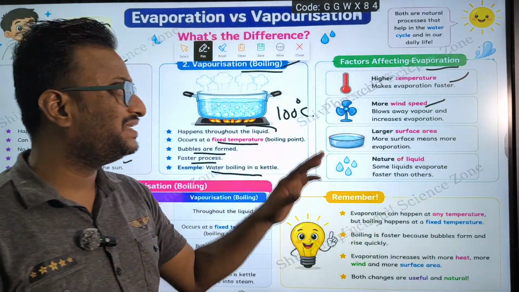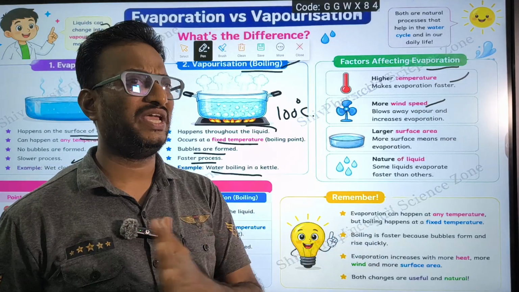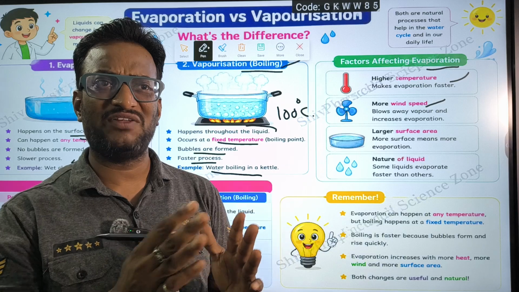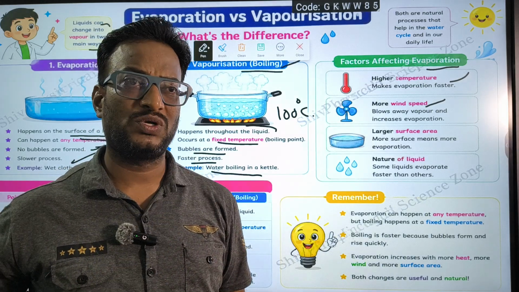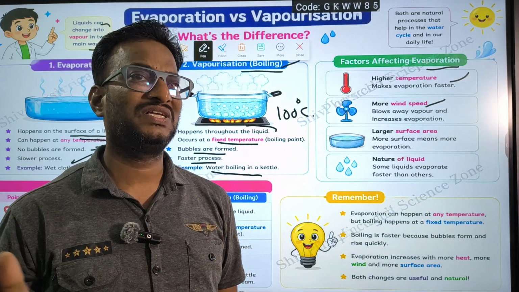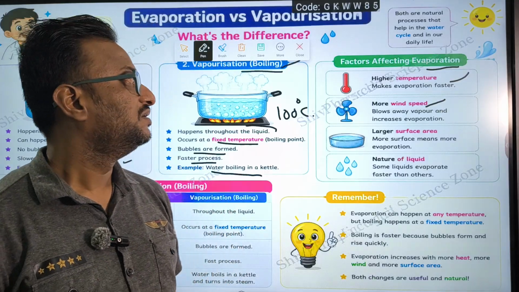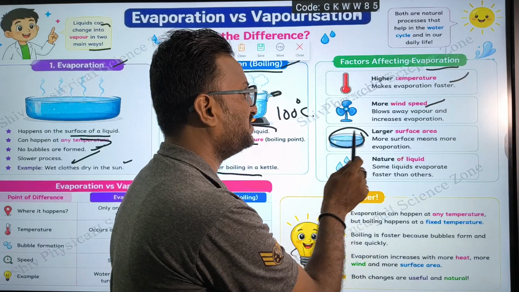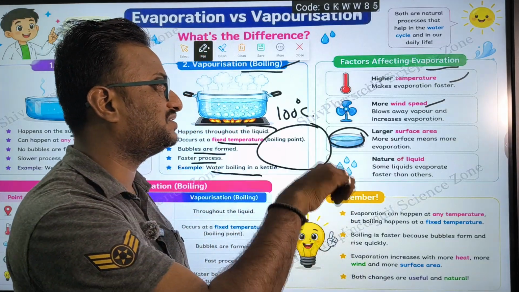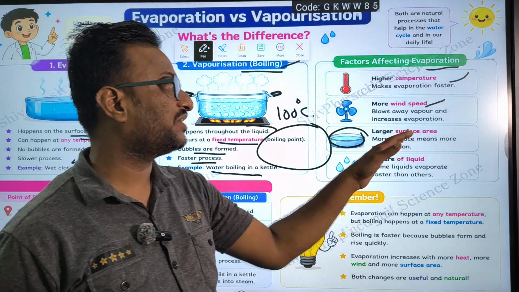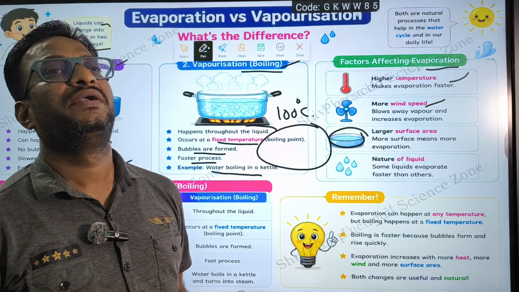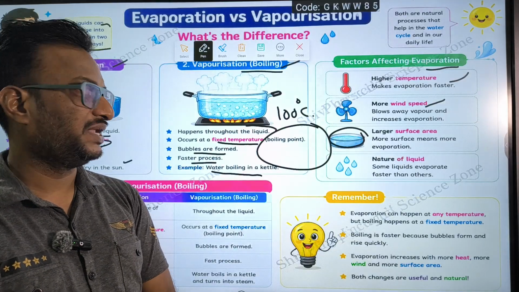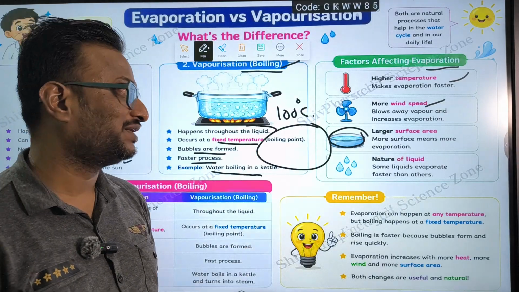If the wind speed is more, if you get much air, evaporation will be more, because a large amount of air will take away a large amount of moisture present on the clothes. So more wind and larger surface area. If the surface area is increased, more surface means more evaporation takes place. Much air will take away the water.